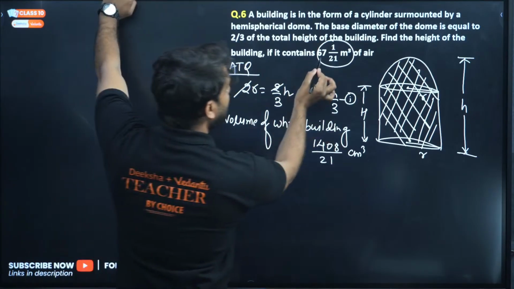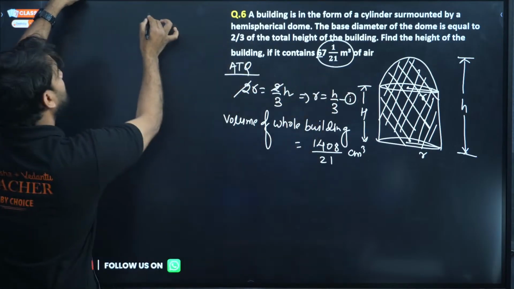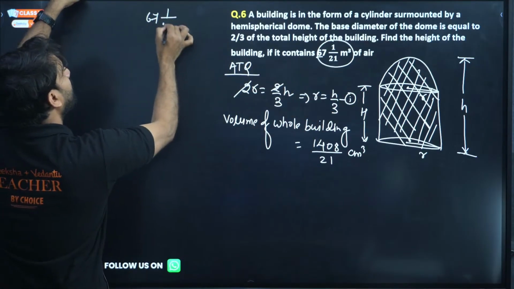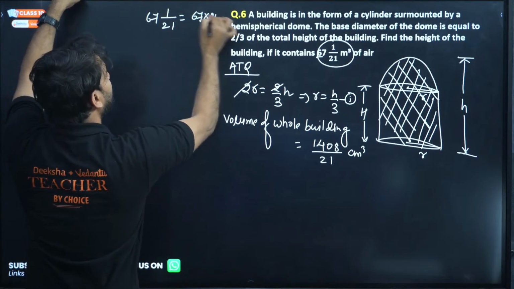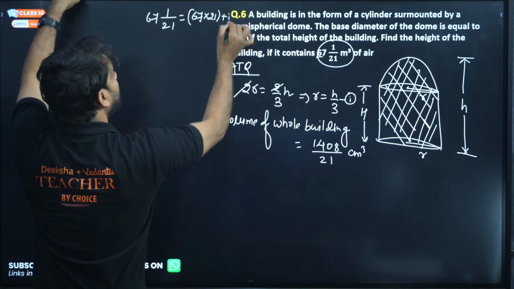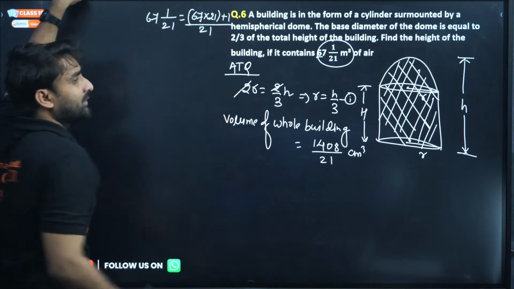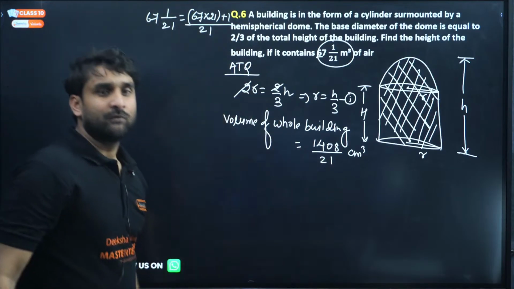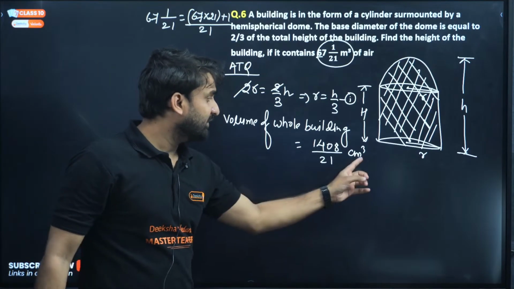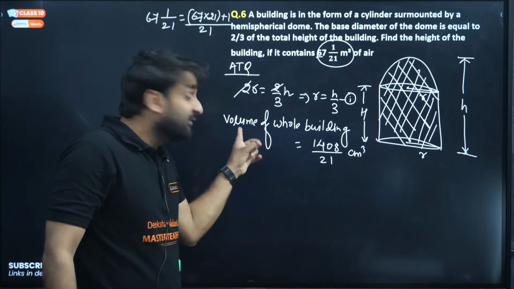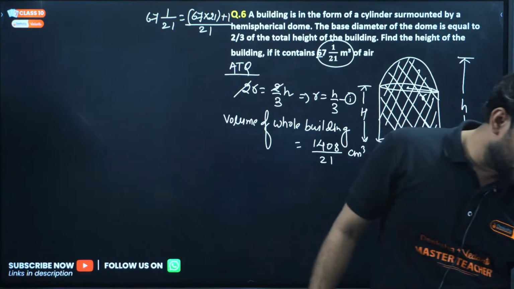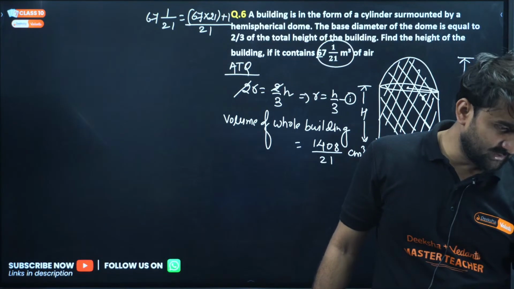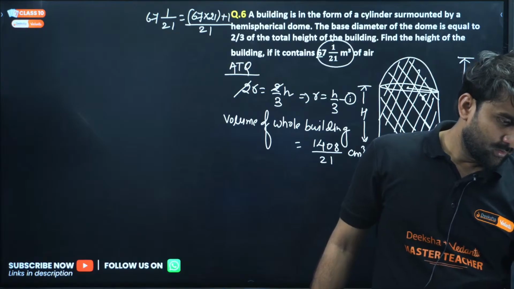You know how? 67 whole 1 by 21 can also be written as 67 into 21 plus 1 divided by 21. So you will get this 1408 divided by 21 meter cube, because we are writing for volume. Unit is very important. Unit plays a very important role, my dear champion. Is it clear?